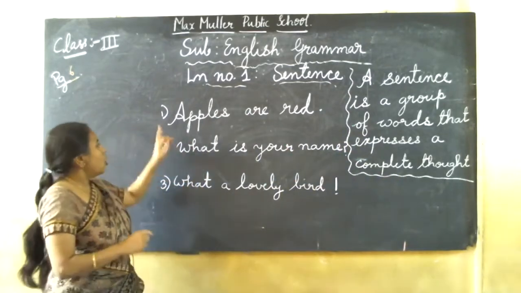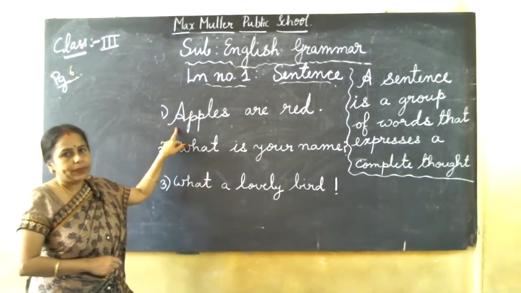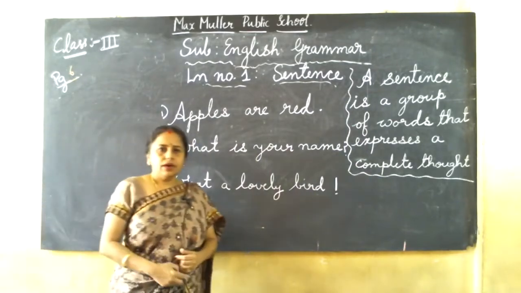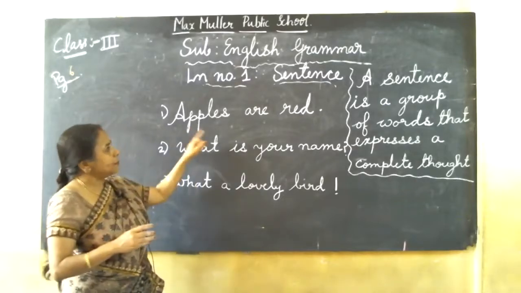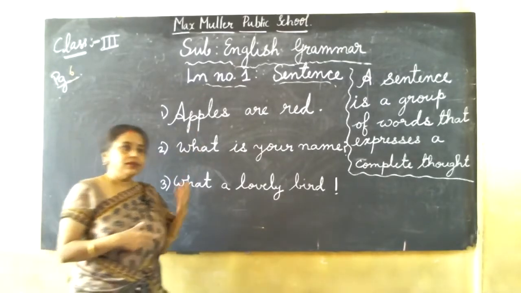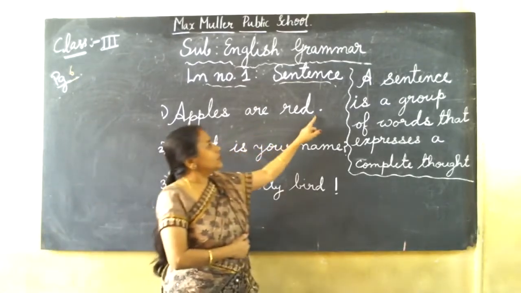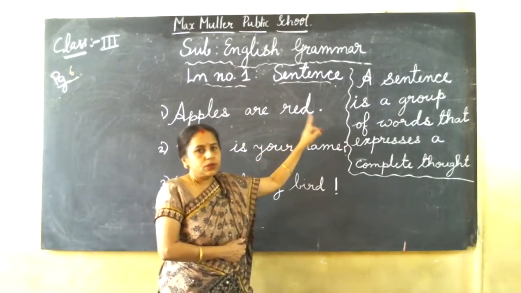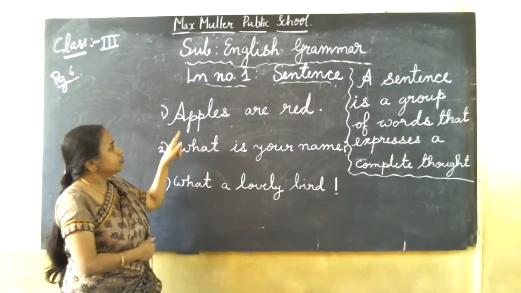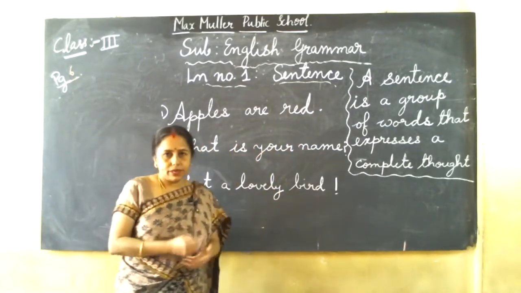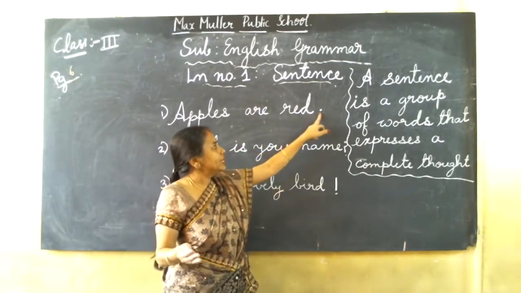So that is one thing. All sentences start with a capital letter. And there are 3 types of sentences. Sometimes we say statement, like I'm saying apples are red, or sky is blue, sun rises in the east. Those are all statements. Those sentences we end with a full stop, and start with a capital. All sentences will start with a capital. But when you are saying some statement, there is an exception that I'll tell later on. So we end with a full stop.